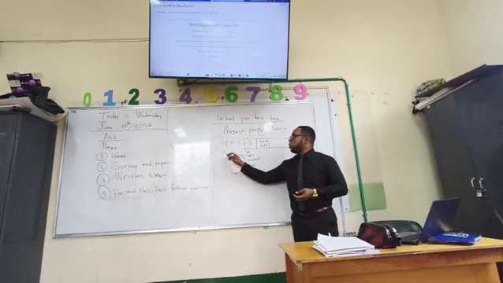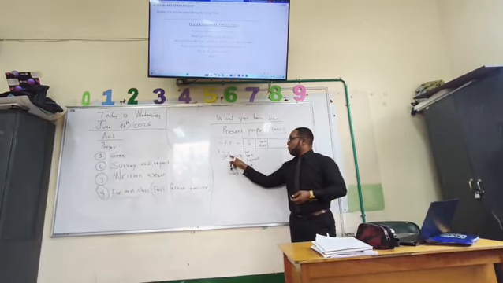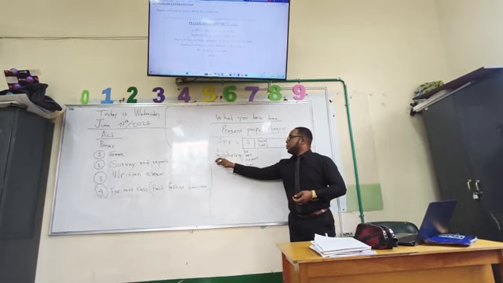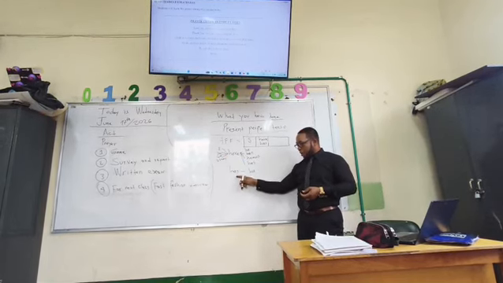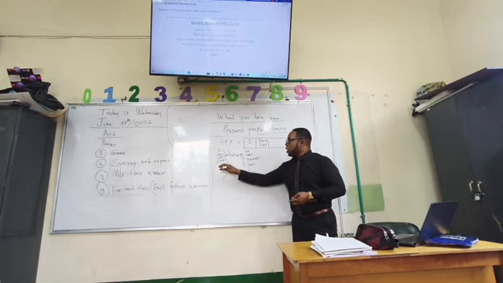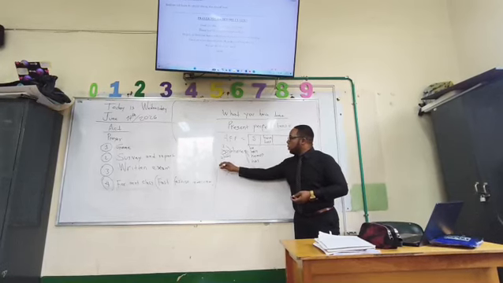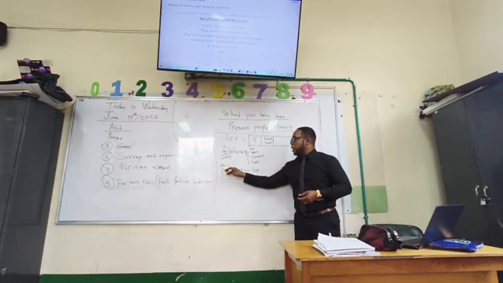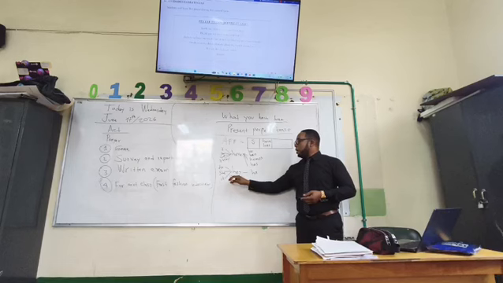For example, when to use have. Tiene que saber cuándo usar have. In this case, have with I have, you have, we have, they have. Okay? And with this other part, you have to know that here you need to use only third persons. For example, he, she, and it. And that's all. Okay?